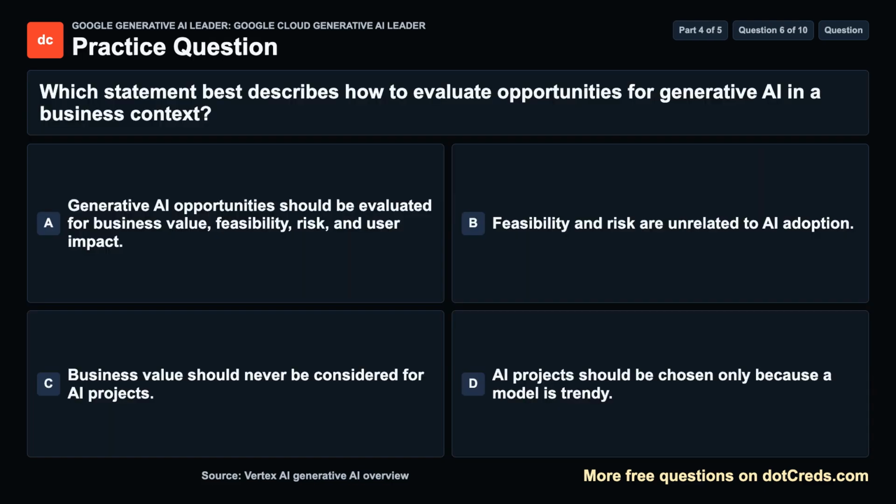Question 6. Which statement best describes how to evaluate opportunities for generative AI in a business context? A. Generative AI opportunities should be evaluated for business value, feasibility, risk, and user impact. B. Feasibility and risk are unrelated to AI adoption. C. Business value should never be considered for AI projects. D. AI projects should be chosen only because a model is trendy. Take a moment, then we will review the answer.